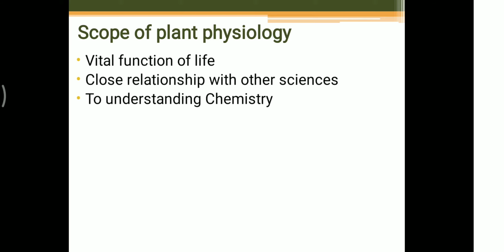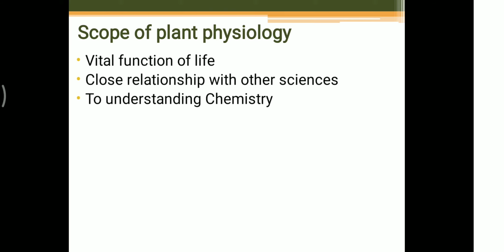The mysteries of physiological functions of life were explained well after the discovery of plant pigments. Plants have different types of pigment, for example chlorophyll pigment and xanthophyll pigment, and the discovery of these is again a milestone.